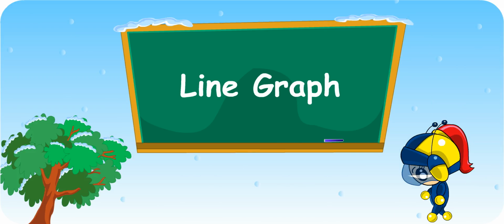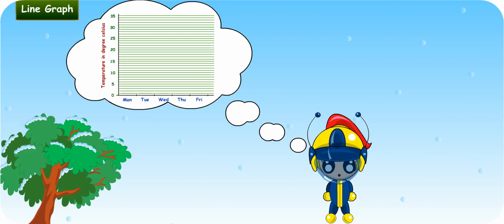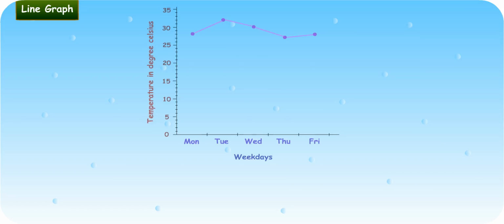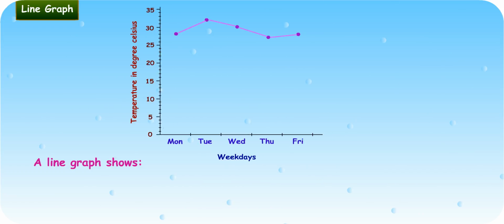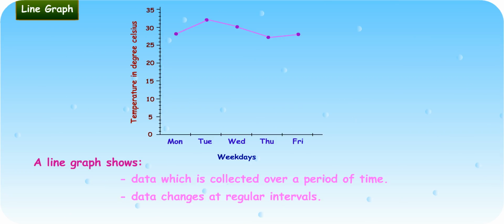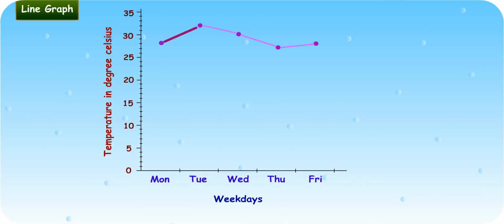Today, I am going to introduce another type of graph to you. It is called a line graph. You mean a graph full of lines? You are partially right. A line graph shows data which is collected over a period of time. It also shows the data changes at regular intervals. From a line graph, we can see the increase and decrease in the data from time to time. Such as in this line graph, the temperature changes from day to day.